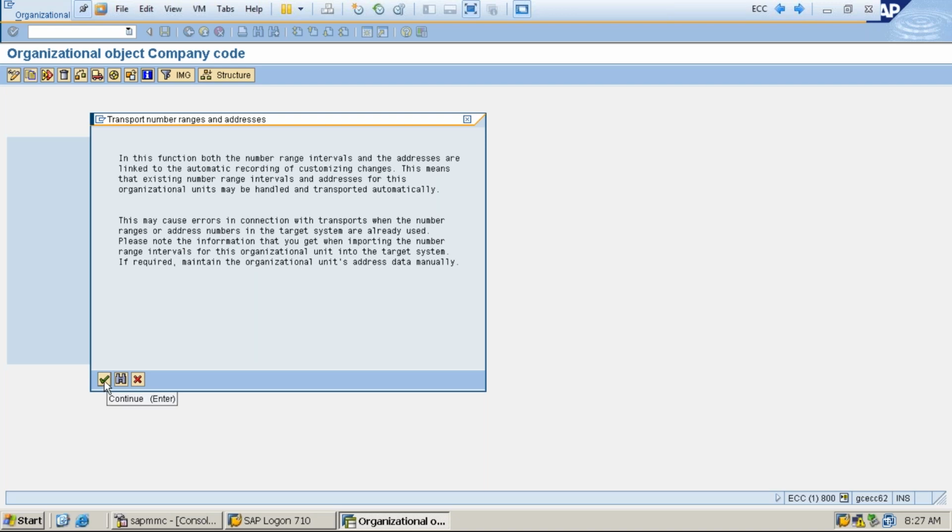Like so, you click on continue. See, before you got one pop-up message. Now the system is copying the tables. Now the system is copying all the background tables from 1000 to this one.